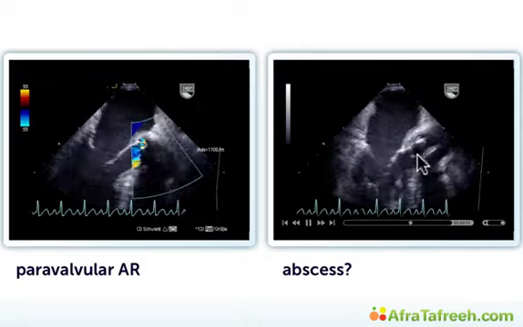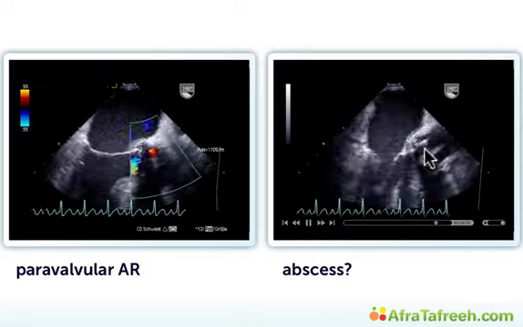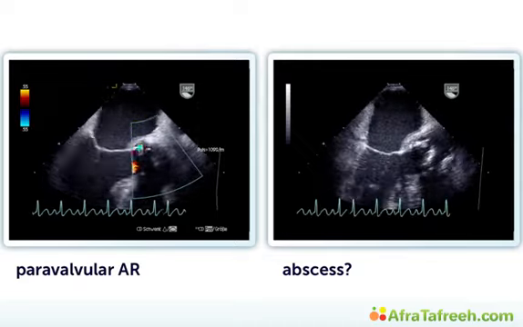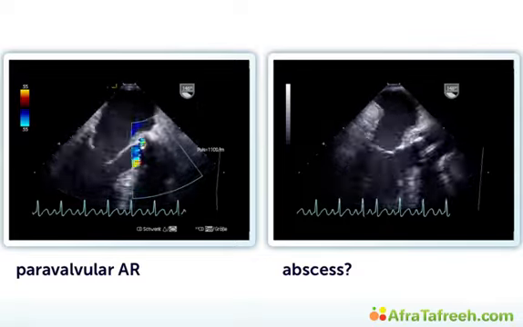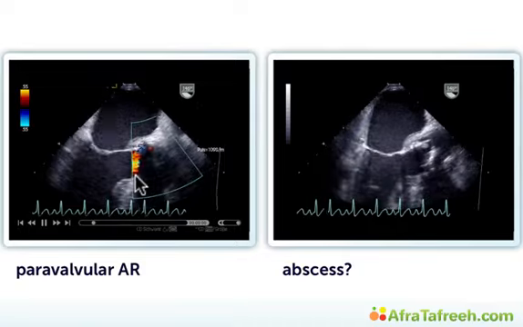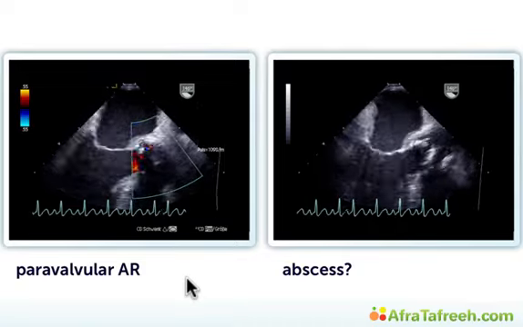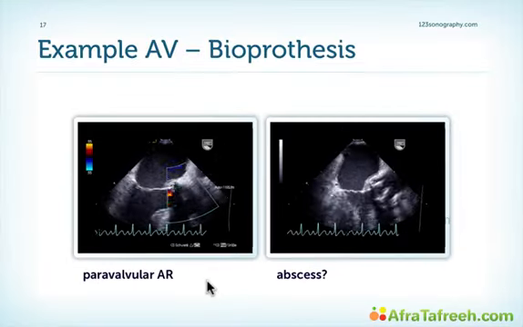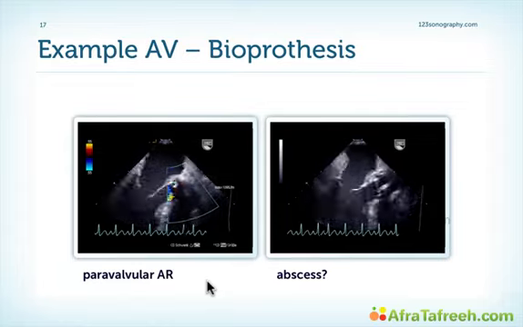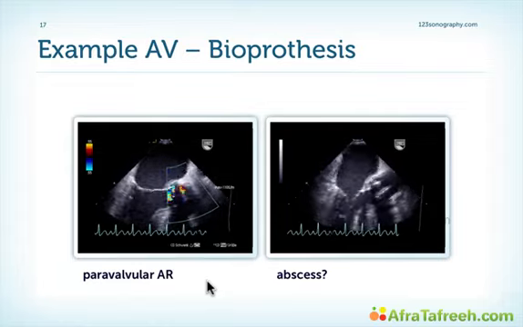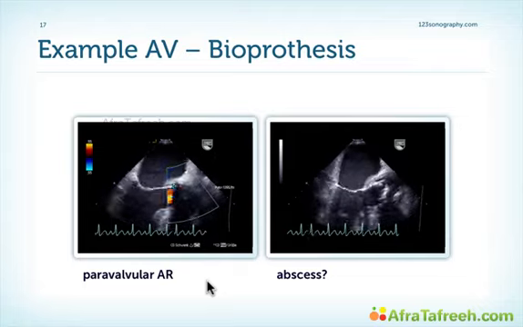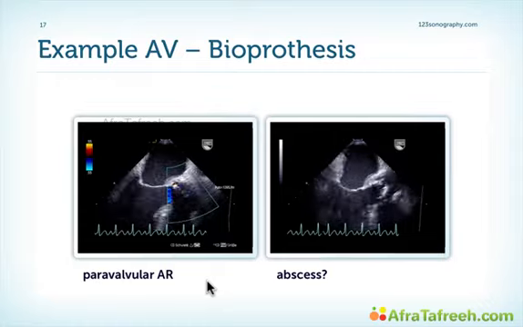Also take a look at the aortic valve, the prosthetic valve, and you can see that there is a small vegetation here, a mobile vegetation. You have to look very closely to see it. In addition, we have paravalvular aortic regurgitation. To give you the history of this patient, a 65-year-old male who had very high infective parameters and a positive blood culture for Staph aureus again. So we had to reoperate this patient.